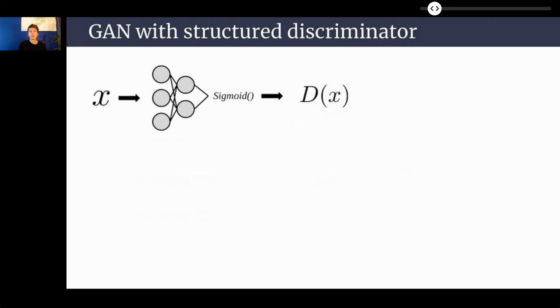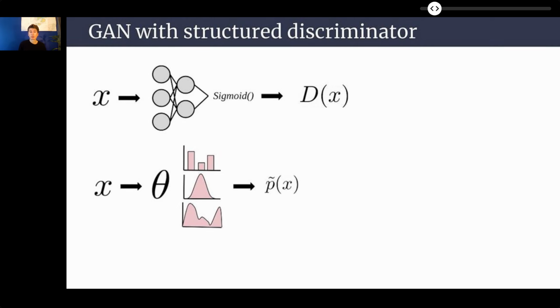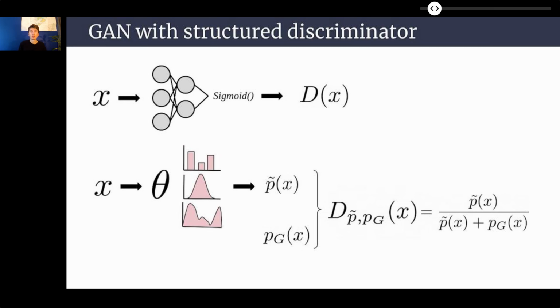Regular discriminators are usually composed of a neural network and a sigmoid function. On the other hand, structured discriminators rely on learnable parameters that define a distribution. One can choose a categorical distribution, a Gaussian, or more complex distributions such as mixtures and normalizing flows. This parameterized distribution gives us P tilde of x that is used alongside PG, another such distribution, to compute the output of the structured discriminator.